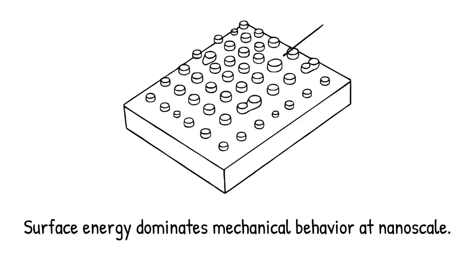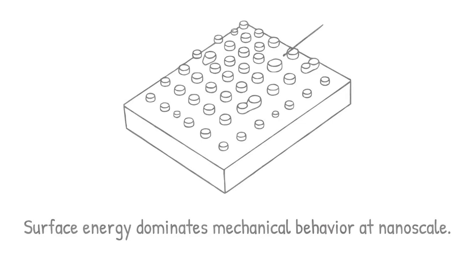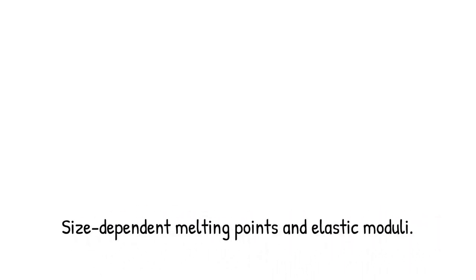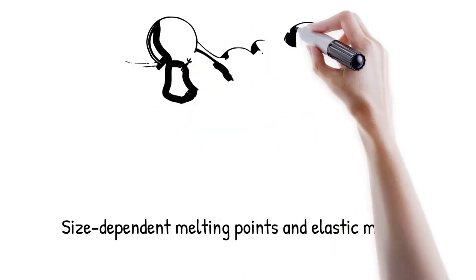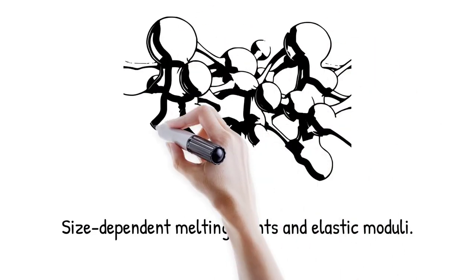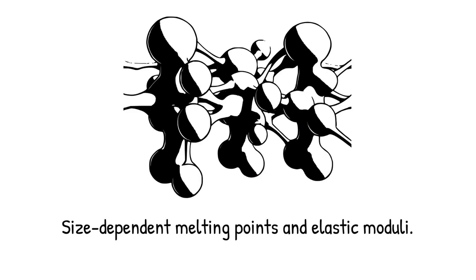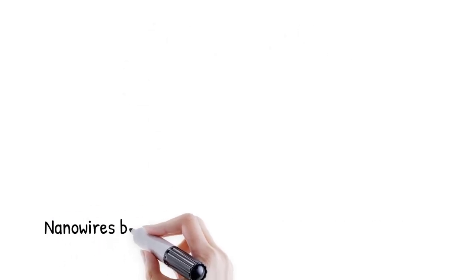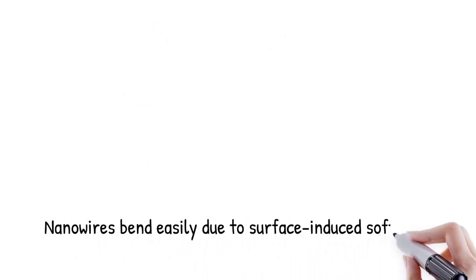Surfaces can induce strain, curvature, and instability not observed in bulk forms. This leads to size-dependent melting points, unusual elastic moduli, and even negative thermal expansion. Since chemical interactions are governed by surface energy, they override mechanical rigidity in importance. Mechanical properties can still matter, but they are modulated by surface effects, not vice versa.